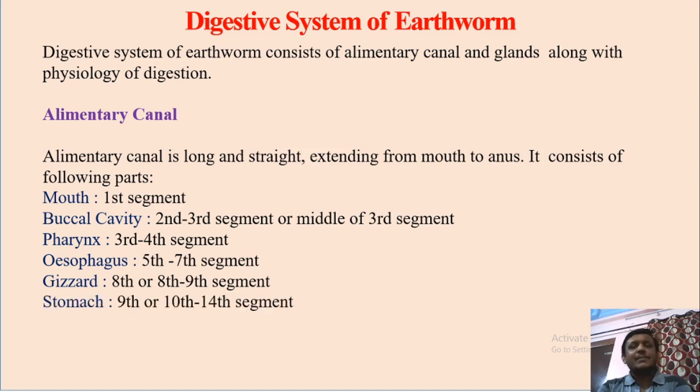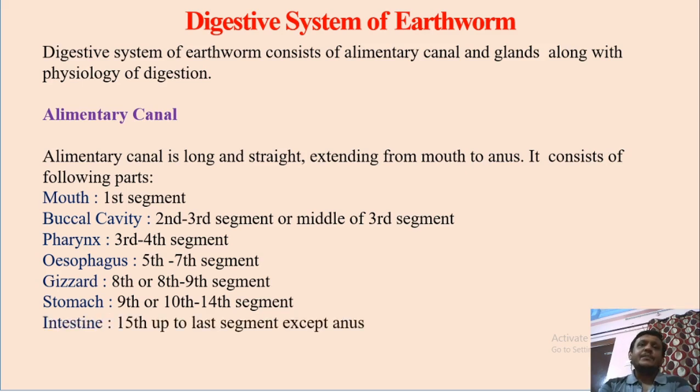Gizzard is followed by stomach, which is located from 9th up to 14th segment. In some cases it may be present from 10th up to 14th segment. Then stomach is followed by intestine. Intestine is located from 15th up to the terminal part of body except the last segment.